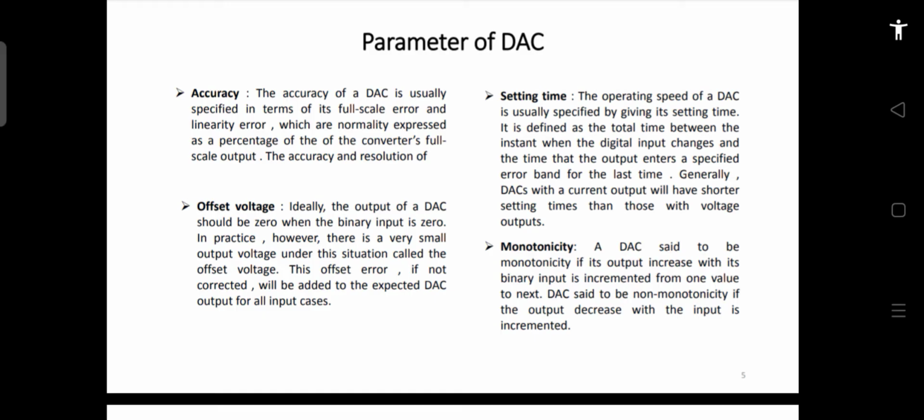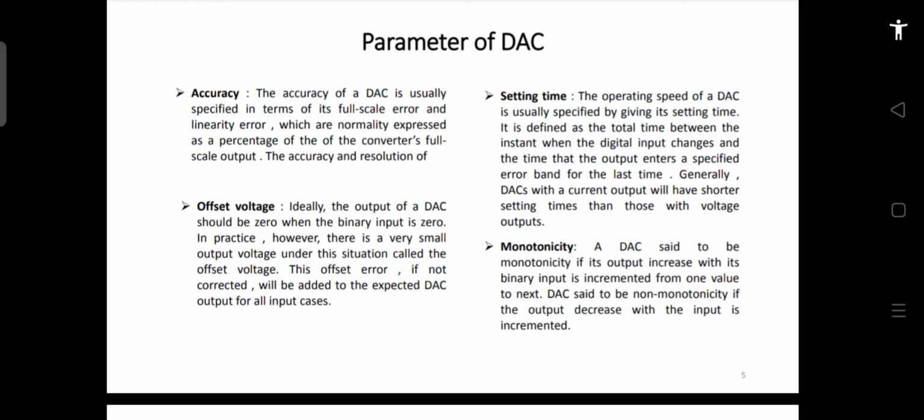Whereas if you apply 0 input and it gives you 1 volt or something, then it will be called a negative error. So offset error can be negative or positive.